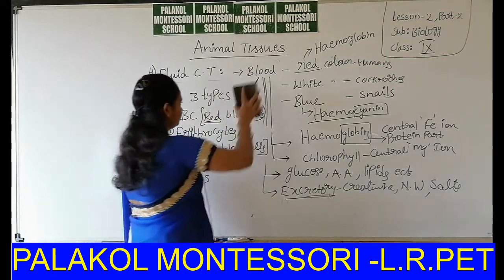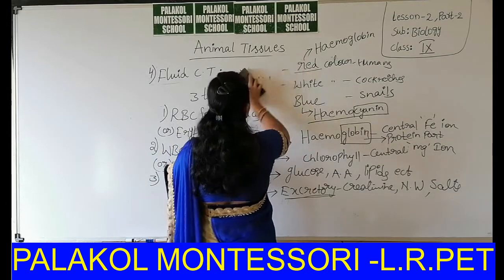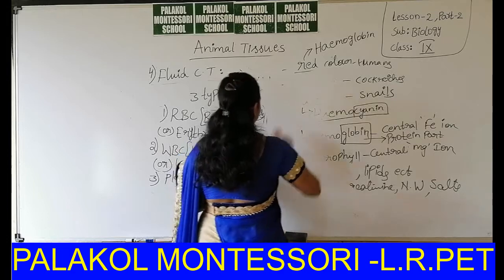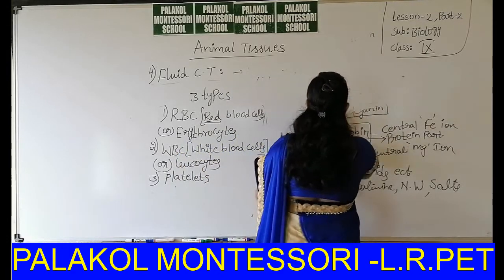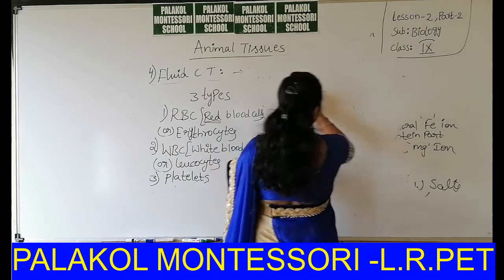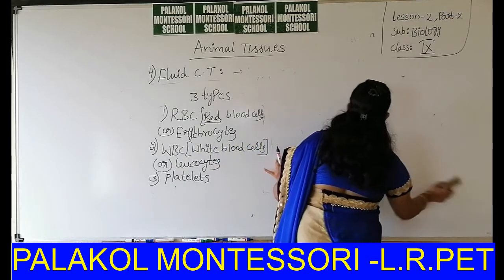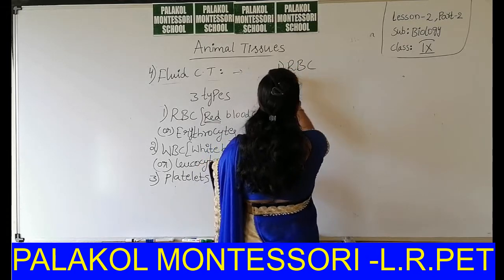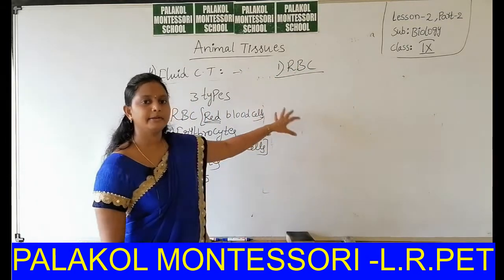Then RBC. First one, RBC. RBC has red colored pigment.